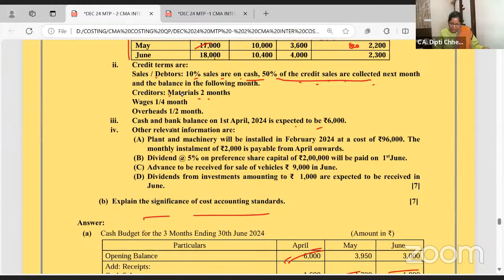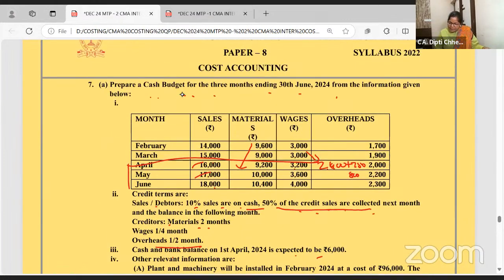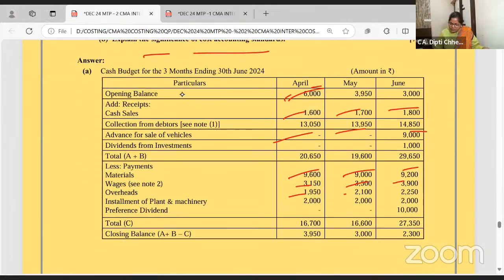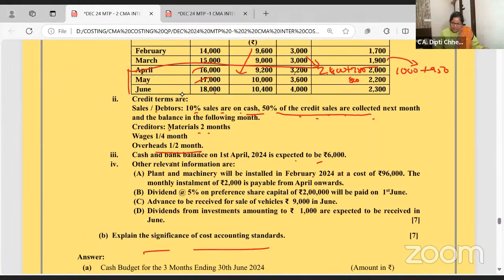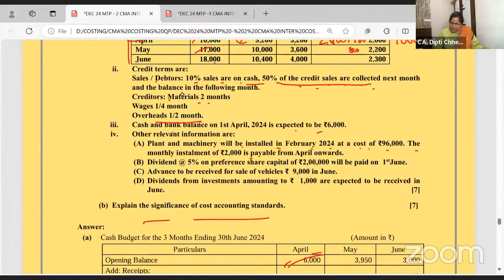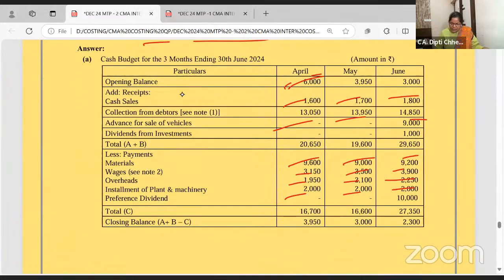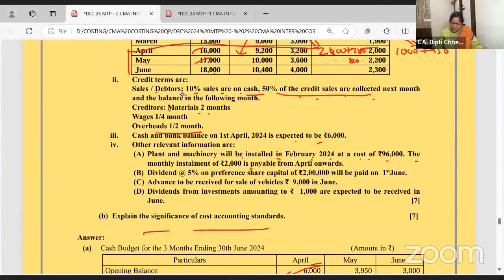Cash balance they have given. Same overhead. Overhead कितना है अभी का? April का 2,000. So 1,000 this month and last year's 950 you will receive now. Last month का अभी इस महीने का. So April month how much it is? 1,950 you will get. Plant and machinery will be installed in February, 96,000 and monthly installment is 2,000 is payable from April. Every month we are paying.